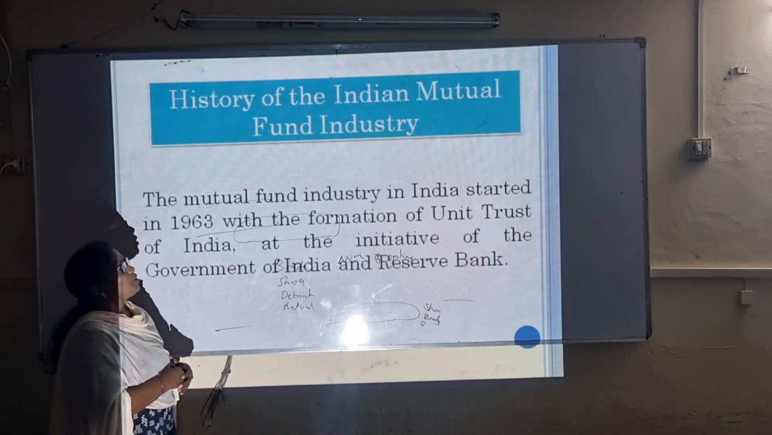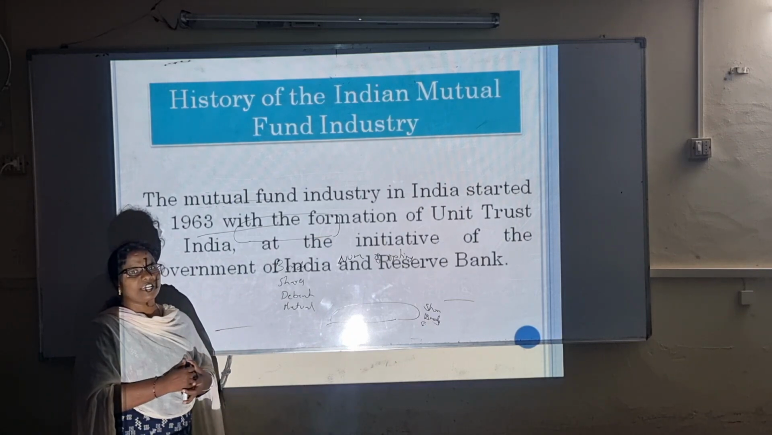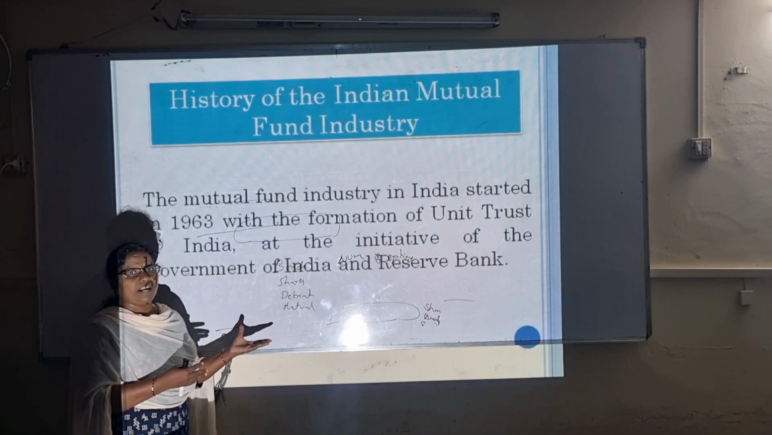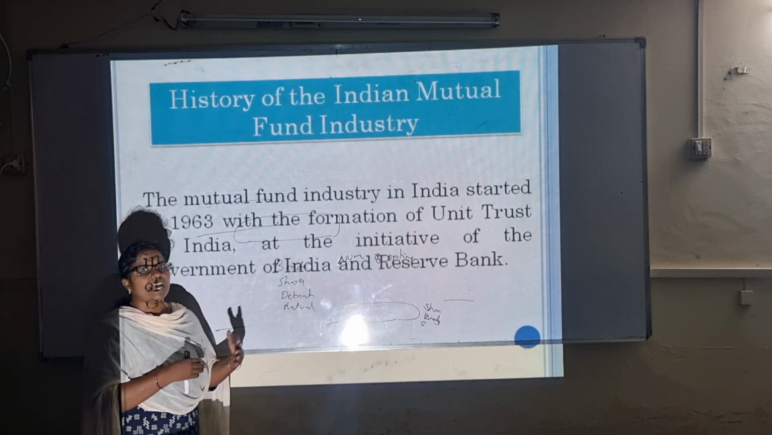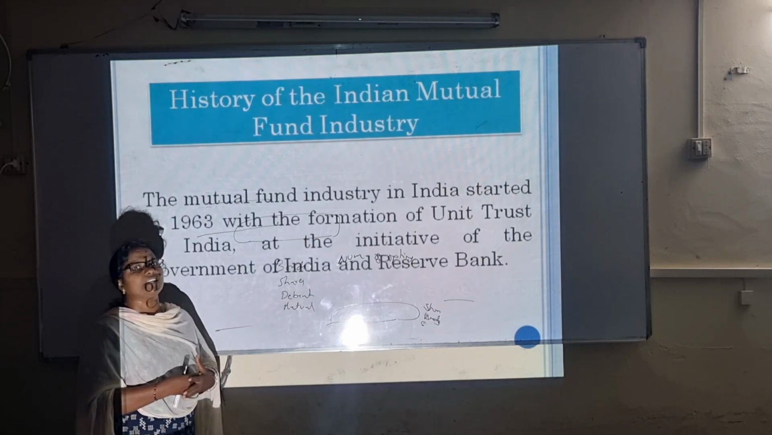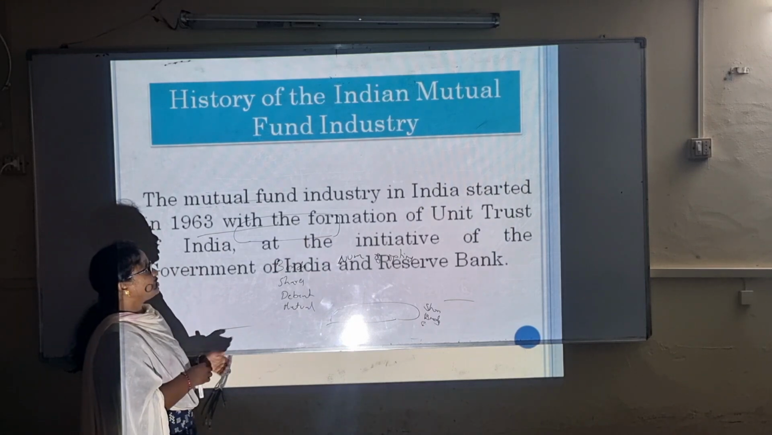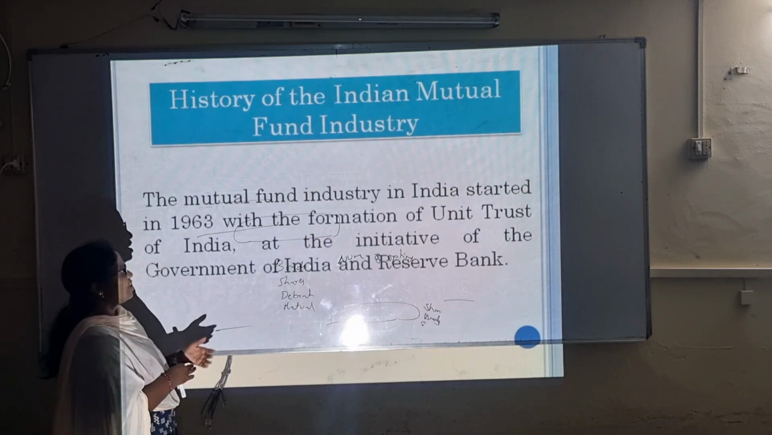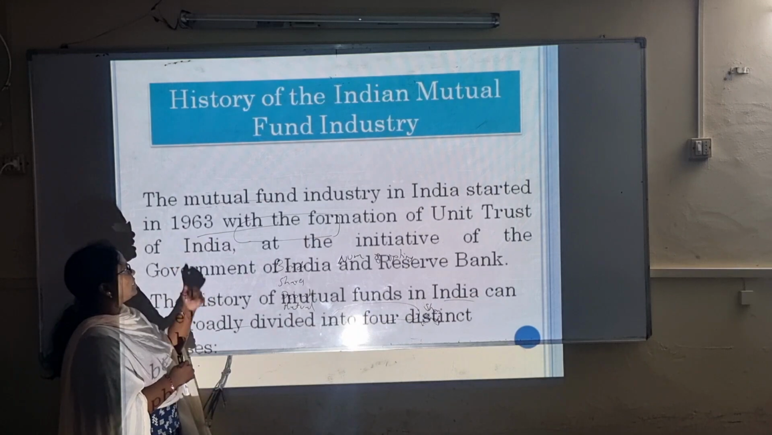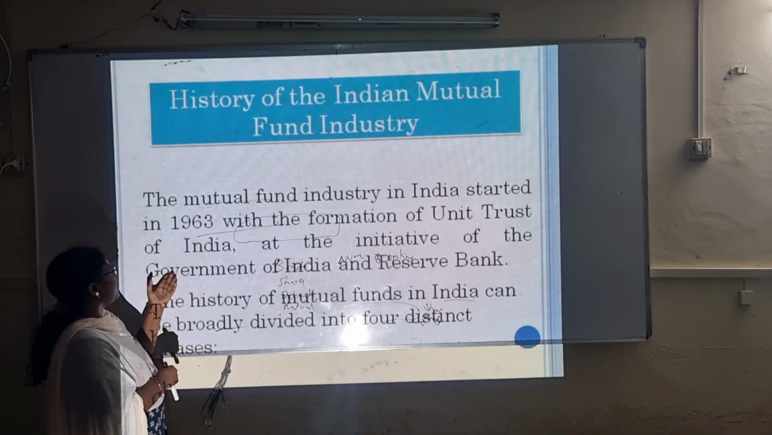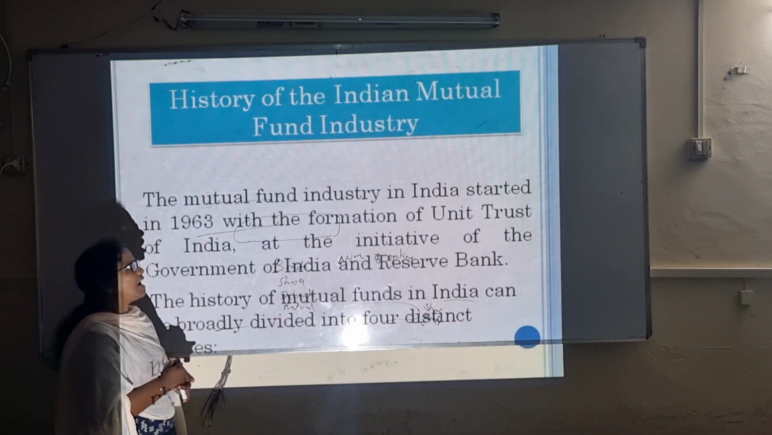Coming to the history of the Indian mutual fund industry: when it was started, and with whose help the industry came into existence and entered our country, India. The mutual fund industry in India started in 1963 with the formation of the Unit Trust of India at the initiative of the Government of India and the Reserve Bank. So it was started in the year 1963 with the Unit Trust of India, at the initiative of the Government of India and RBI.